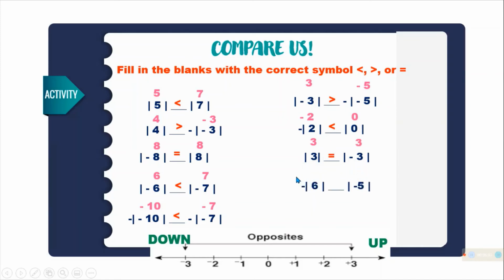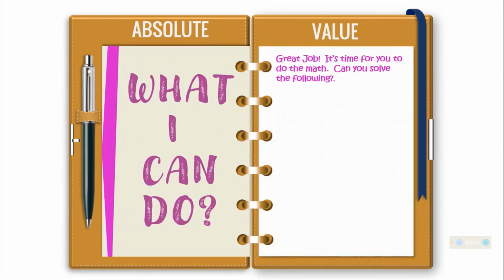Next, since may negative na naman sa labas, so ang sagot natin is negative. So absolute value of 6 is negative 6. Then absolute value of negative 5 is 5. So the answer is less than. Mas mataas yung positive kaysa sa negative. Next, the absolute value of 8 is 8. And then the absolute value of 1 is 1. Since may negative sa labas, negative 1. Answer is greater than.